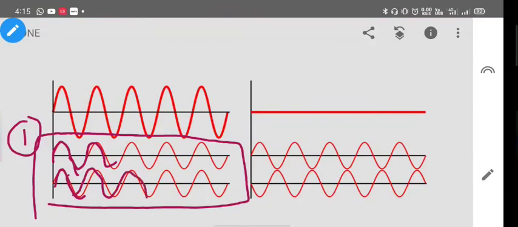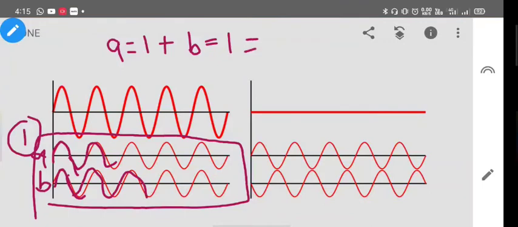According to algebraic summation, suppose the energy of the first wave, let us call it wave A, and the second wave B. The energy of the first wave A is, let us say, 1, and the energy of the second wave B is the same, so it will be 1 as well, and both of them are supporting each other, so we have to add them.